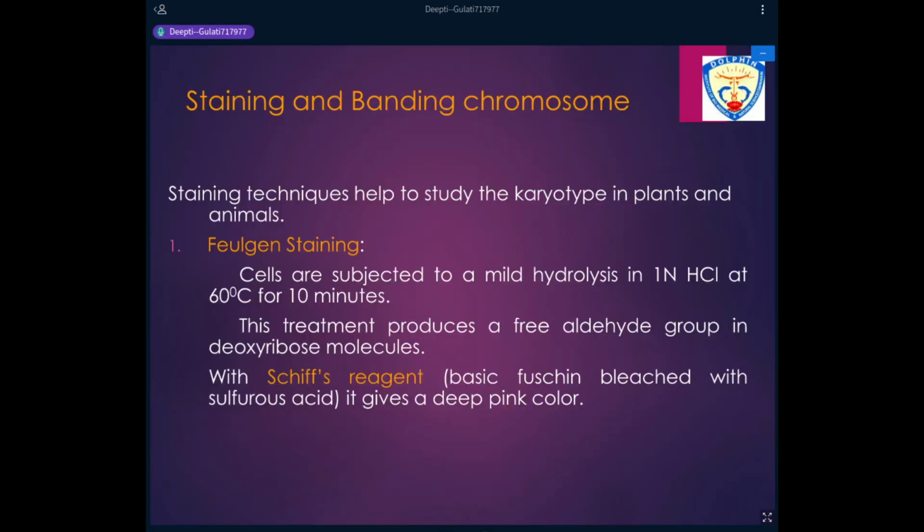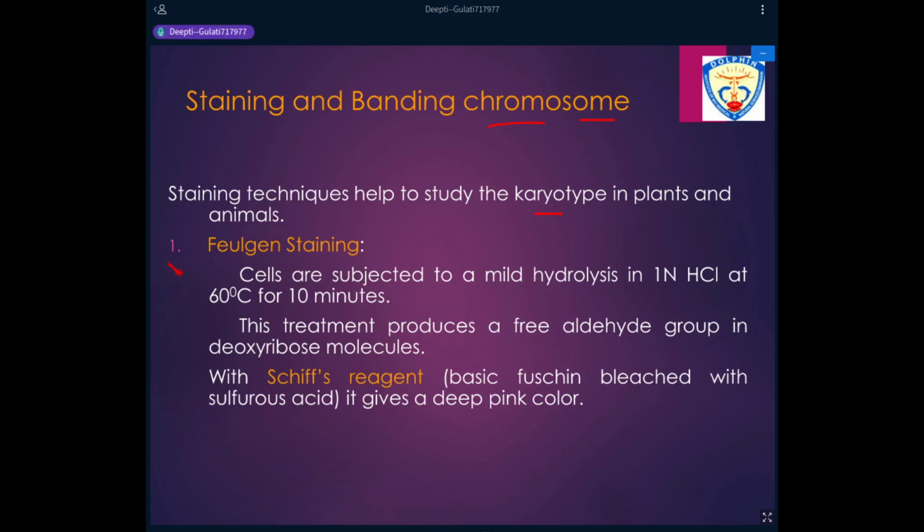So these two components, one is centromere and one is telomere, are very important portions of the chromosomes. Now, how to study a chromosome? Chromosomes, as we know, are named because they can be stained. So chromo comes from chroma, I told you yesterday, and soma means a body. So these are thick bodies which can be stained, and after staining, different portions or different parts of the chromosomes can be studied. So different staining techniques are present, different stains are available which help us to study the karyotype of a plant or animal or any organism.